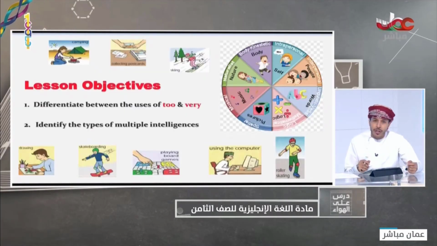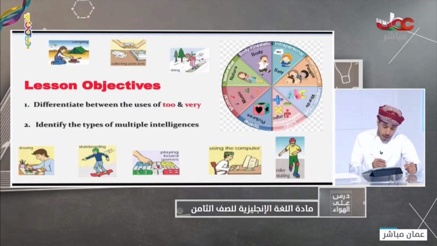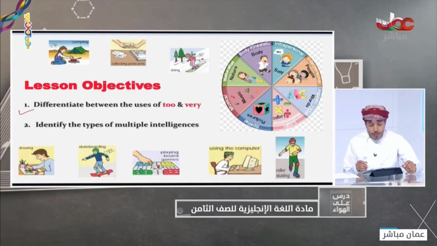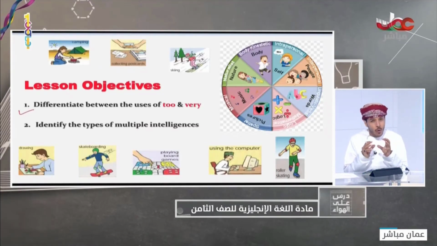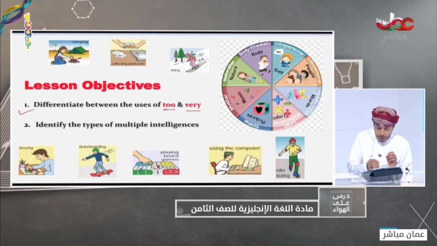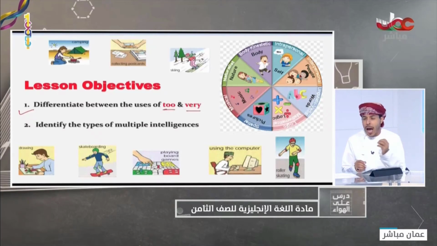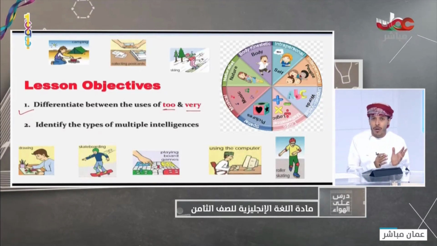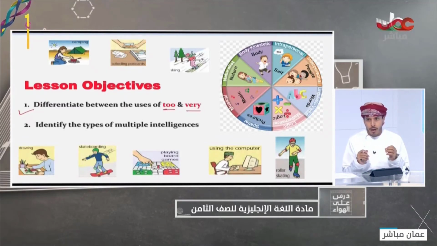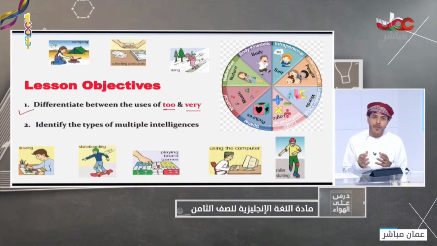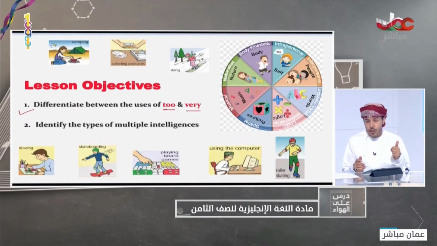Now, the objective of our third lesson is to differentiate between the uses of too and very. And here we are going to focus on some grammar, okay? So we are going to know what is the difference between too and very when these two adverbs come before adjectives. For example, it's too cold. It's very cold. What's the difference between them? Are they the same? Of course not. This is the first objective.